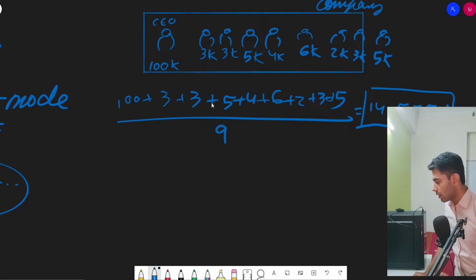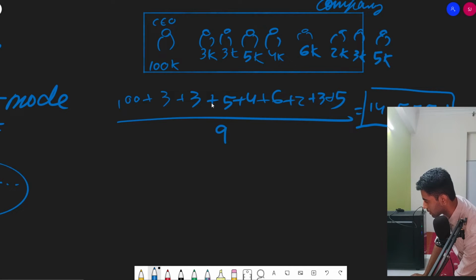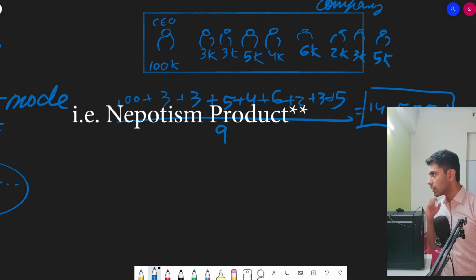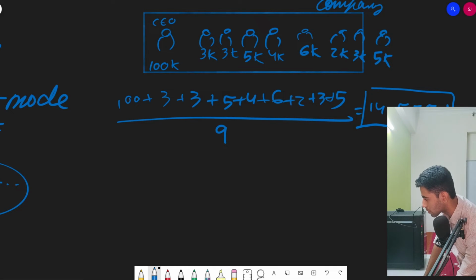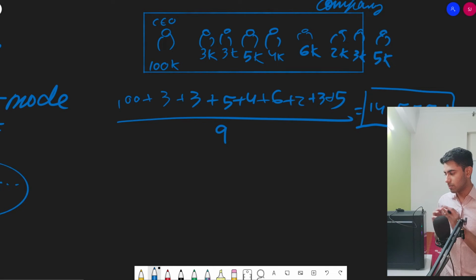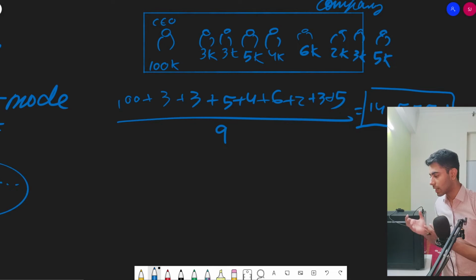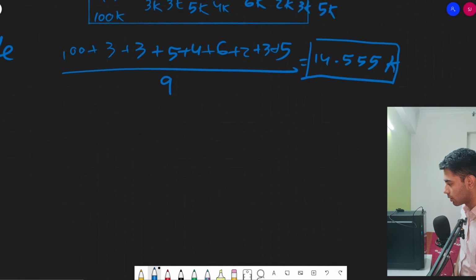between the salaries. It is possible that the CEO is getting 100k because he may be the son-in-law of the owner of the company. That's why he's getting a 100k salary. So in such cases, when there is a huge disparity, a huge imbalance in the dataset, it is not right to calculate the mean. It is like cheating the new recruit.